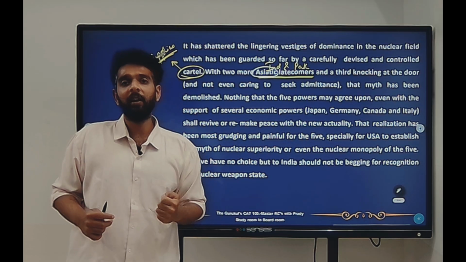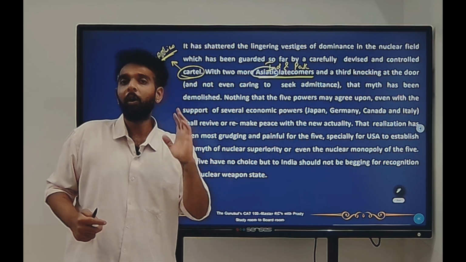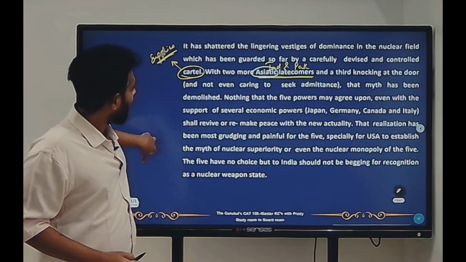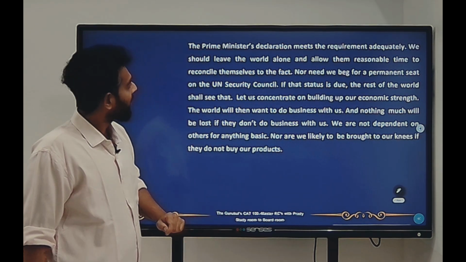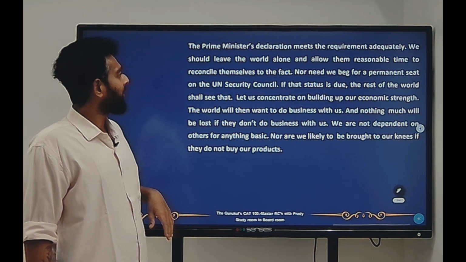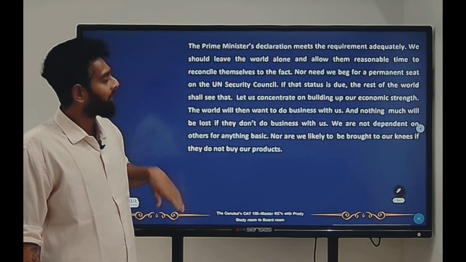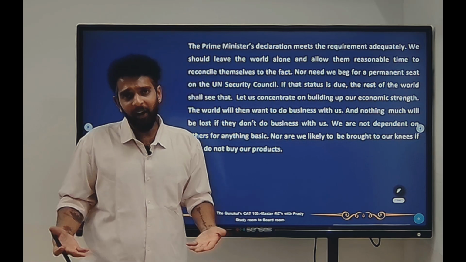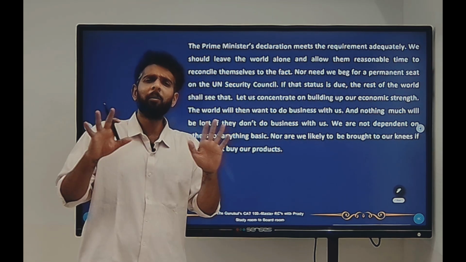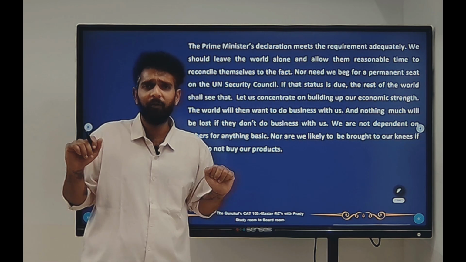It has taken that stand itself when it made the nuclear warheads in 1998. The Prime Minister's declaration meets the requirements adequately. We should leave the world alone and allow them reasonable time to reconcile themselves to the fact. That means we don't need to convince them of the fact. They have to convince themselves of the fact, and they'll take time to convince themselves, and our Prime Minister's declaration is more than enough for that.